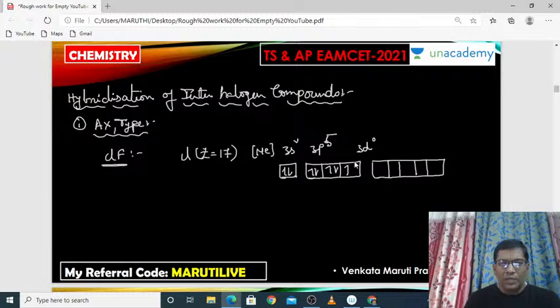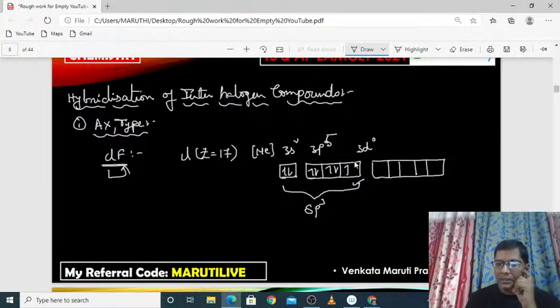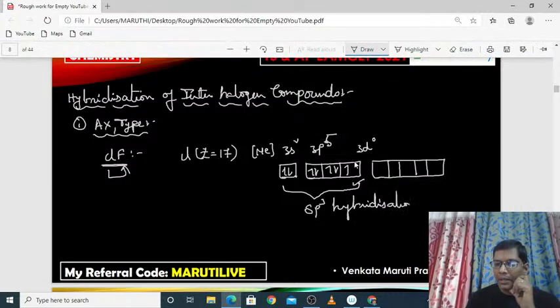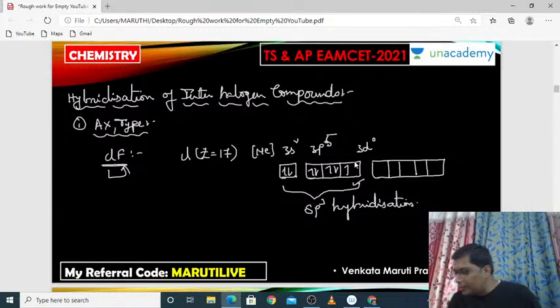Suppose the chlorine wants to react with fluorine, how many fluorines will be attached to the chlorine? Only one fluorine will be attached. So this chlorine should have one unpaired electron in its outermost shell. Already one unpaired electron is there. So definitely, what type of hybridization will it have? sp3 hybridization.